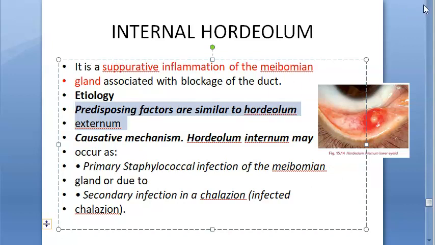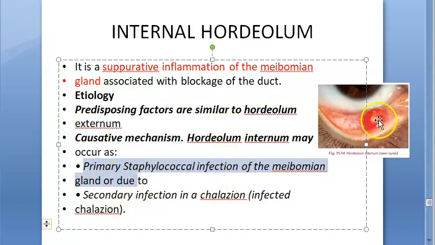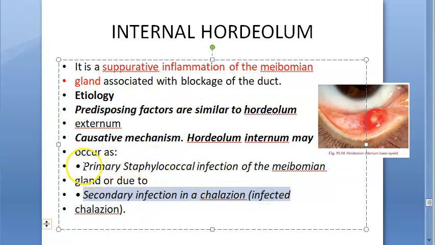So you should not keep rubbing and touching the eye with dirty hands. Regarding the causative mechanism, hordeolum internum may occur as a primary staphylococcal infection of the meibomian gland, so it can become a primary infection, or as a secondary infection of a chalazion. The chalazion is there and then becomes infected. So there are two types of internal hordeolum.